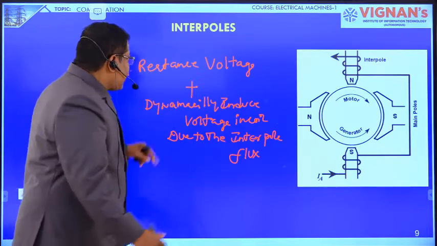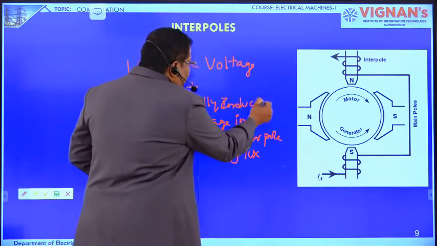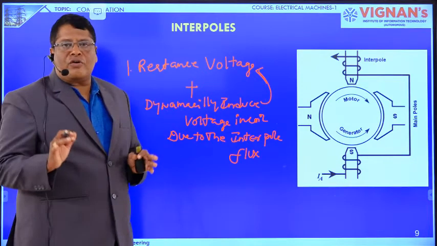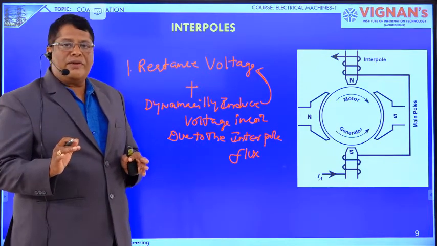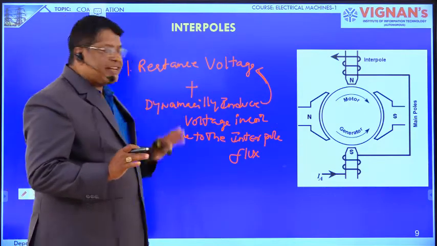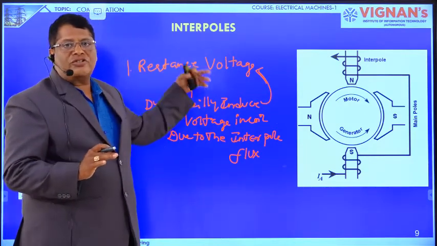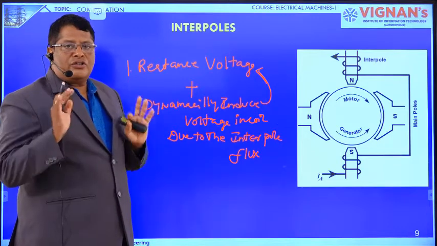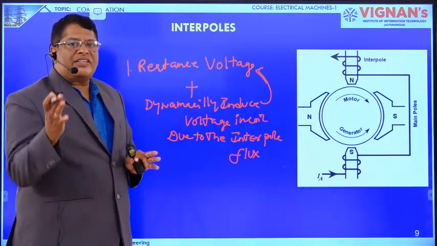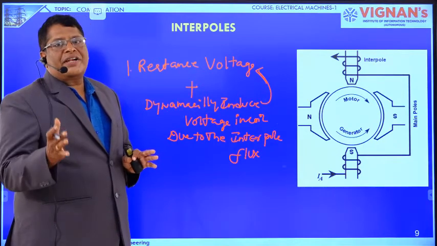Now this voltage is exactly opposite to the reactance voltage, so it will cancel it. So there is no voltage induced in the commutating coil. It exactly opposes the reactance voltage, so there is no opposition for the current reversal in the commutating coil.